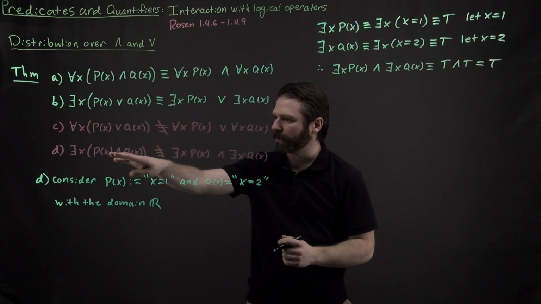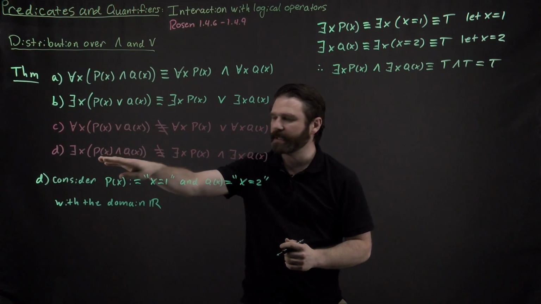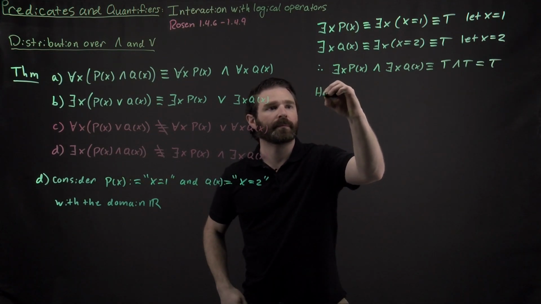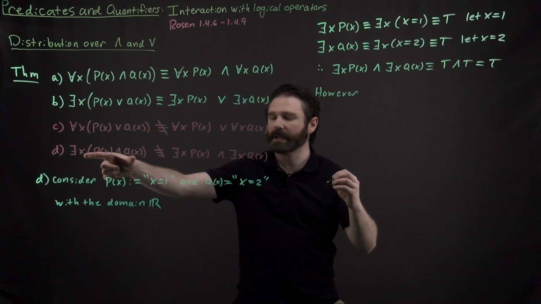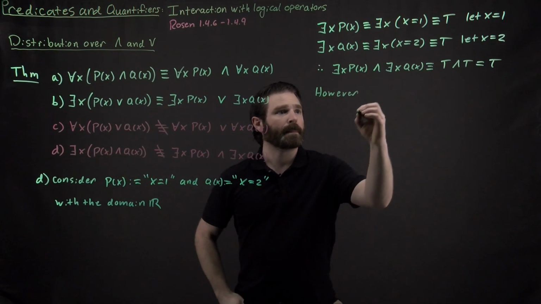However, if I were to consider the left-hand side of my d over here, let's go ahead and write down this expression and see what it translates to.